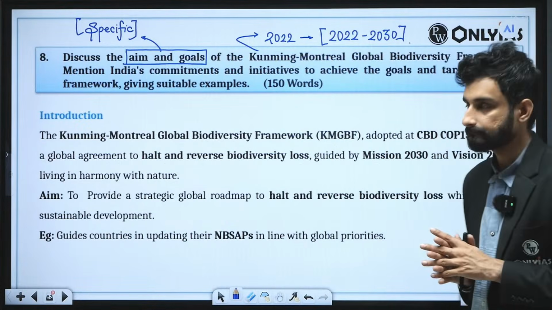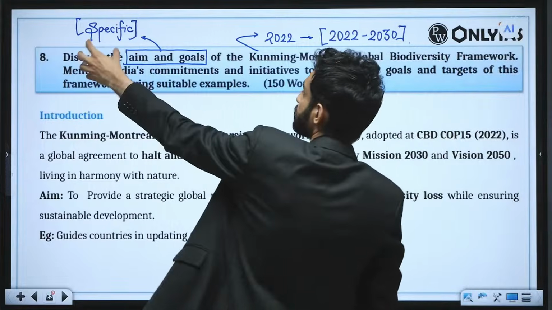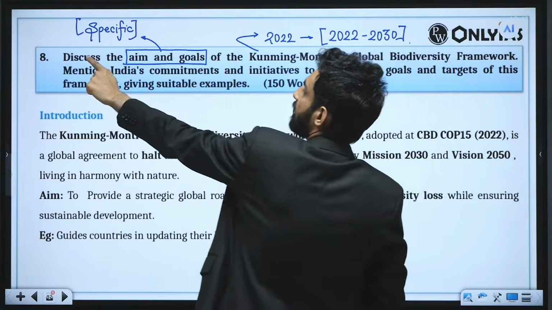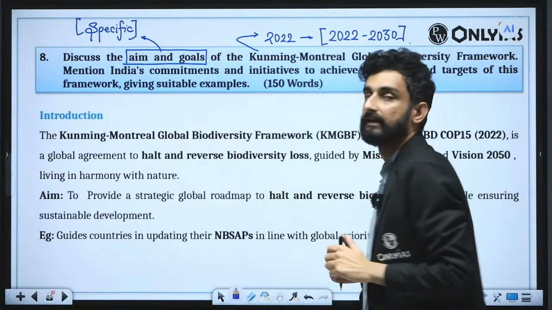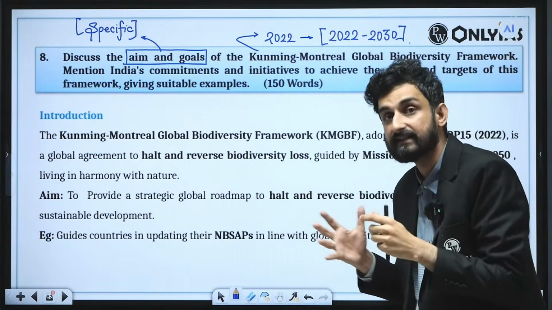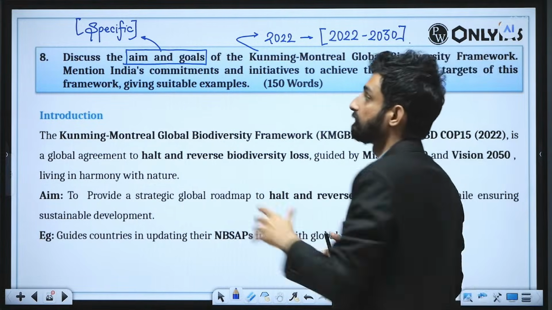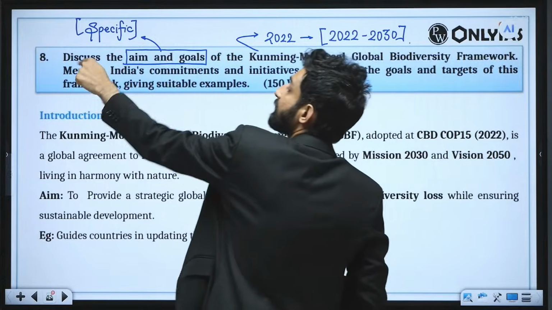The second part of the question says, so see, only 10 marker, but see how difficult they have made the paper by actually enhancing the length of the questions. So this is: discuss the aim and goals. It is not mention, it is discuss.